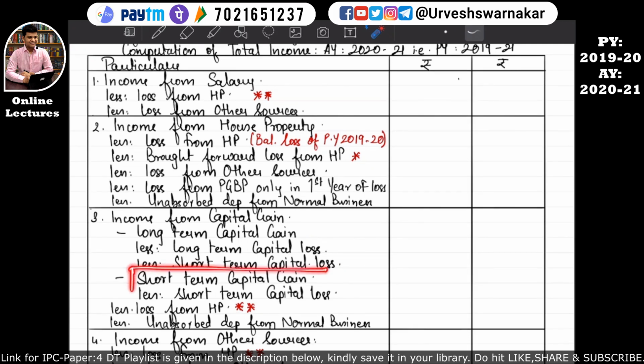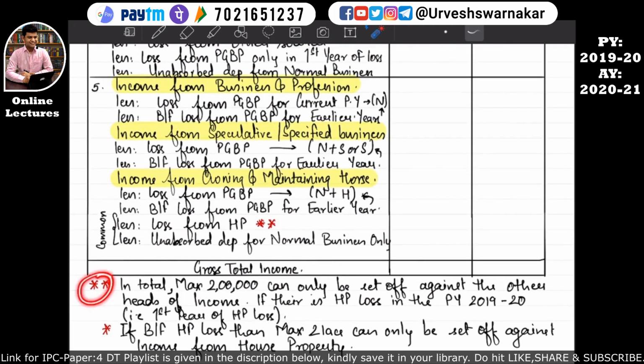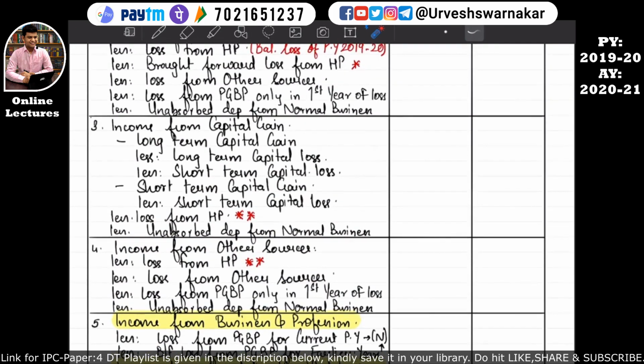But if the assessee is having a short-term capital gain, then the loss that can be set off against the income of short-term capital gain is short-term capital loss. I hope this is quite clear. But this was specifically for long-term capital gain and short-term capital gain. So now let's see the common losses that can be set off from the long-term capital gain as well as short-term capital gain: losses from house property. Here also I have marked 2 stars, so you know basically what 2 stars indicate. We have already studied that. And the next loss that can be commonly set off against either long-term capital gain or short-term capital gain is unabsorbed depreciation from the normal business. I hope that is quite clear.